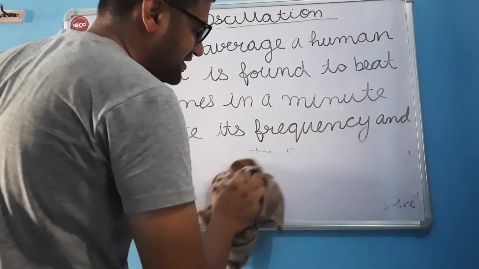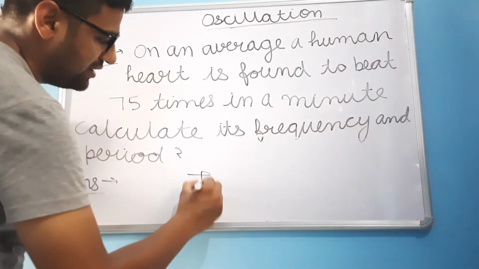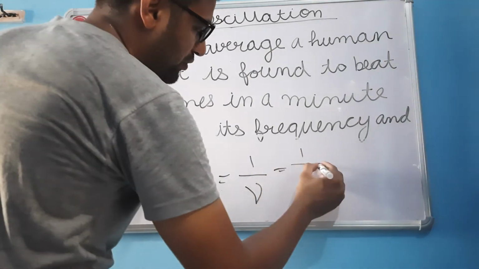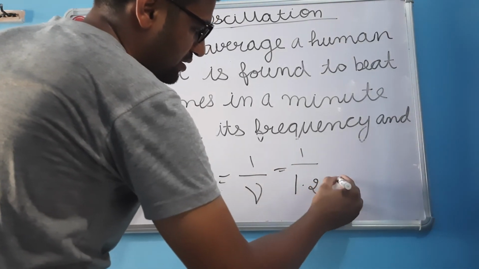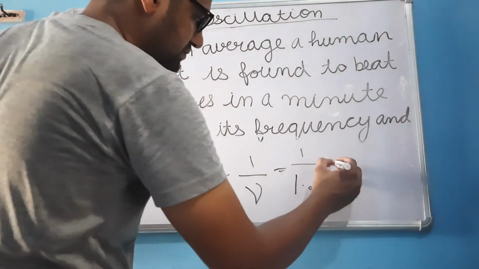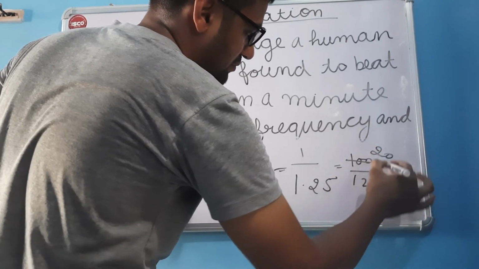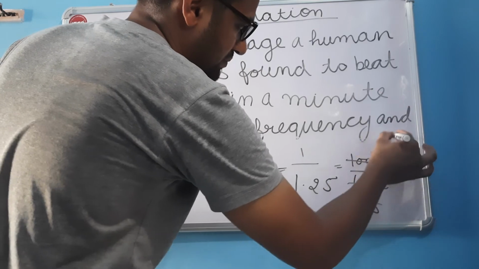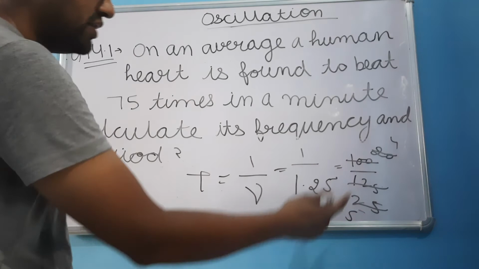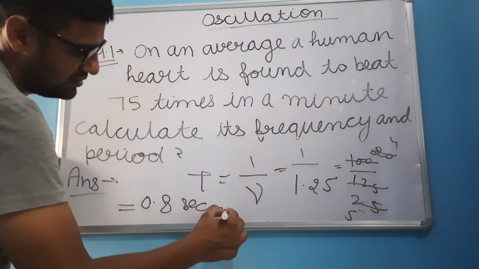Now we will calculate the time period. What is the time period? The time period is the reciprocal of frequency. Time period will be 1 upon mu. And what is our frequency? 1 upon 1.25. If we solve it, we will get 4/5. Here we add a 0, so it will be 0.8 second.